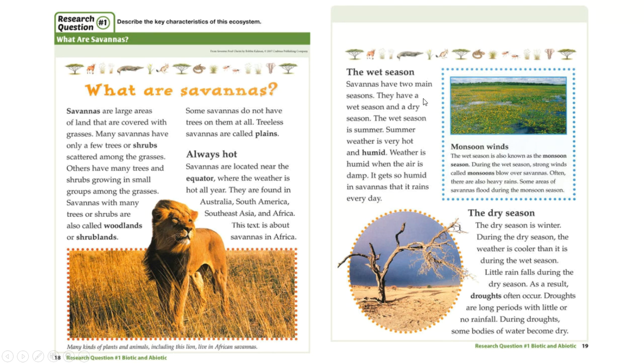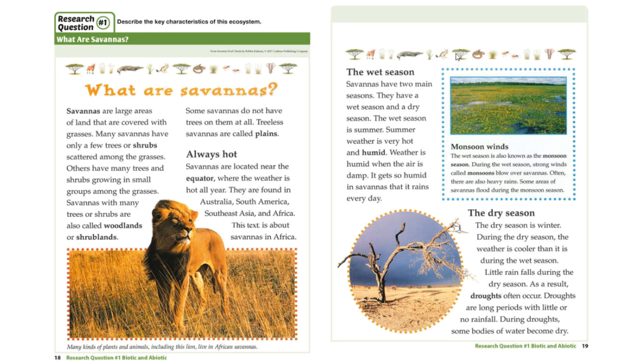Monsoon winds. The wet season is also known as the monsoon season. During the wet season, strong winds called monsoons blow over savannas. Often, there are also heavy rains. Some areas of savannas flood during the monsoon season.